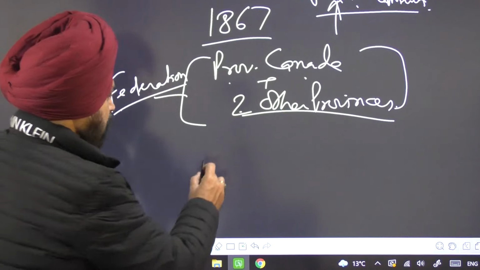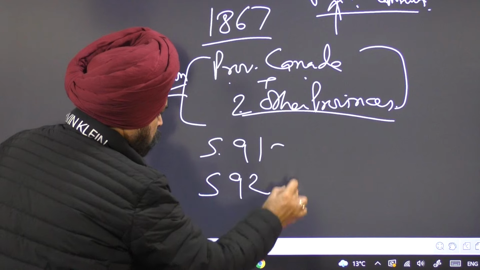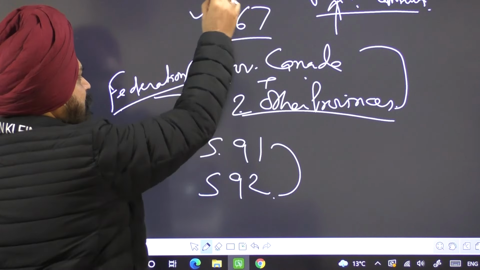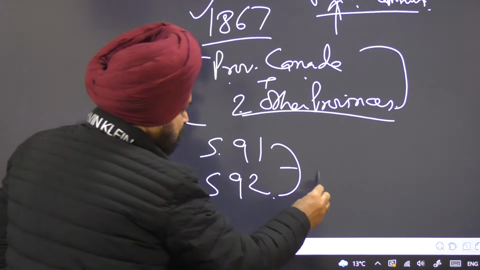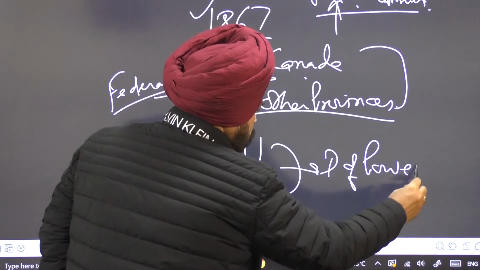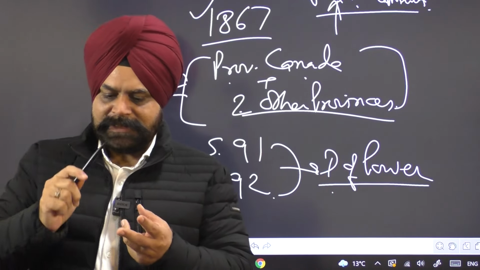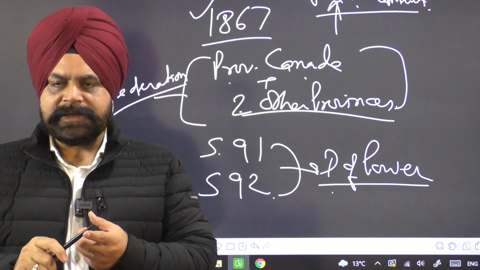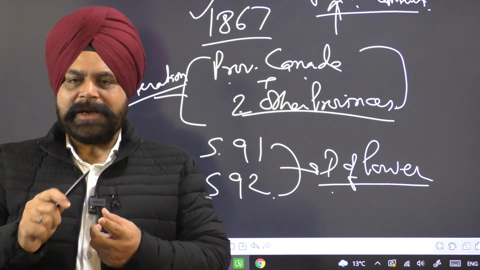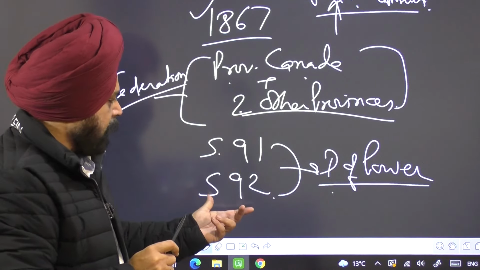And section 91 and section 92 of the 1867 Act give the distribution of power. Like in India, we have 3 lists: union list, state list, and concurrent list. But in Canada, there are only 2 lists in the shape of section 91 and 92.